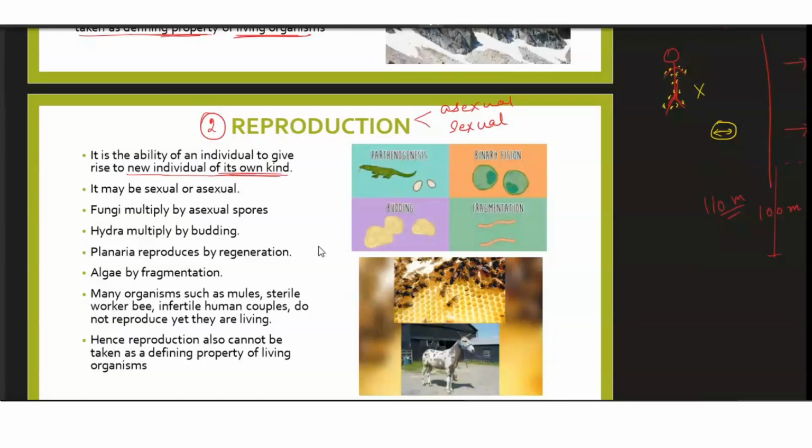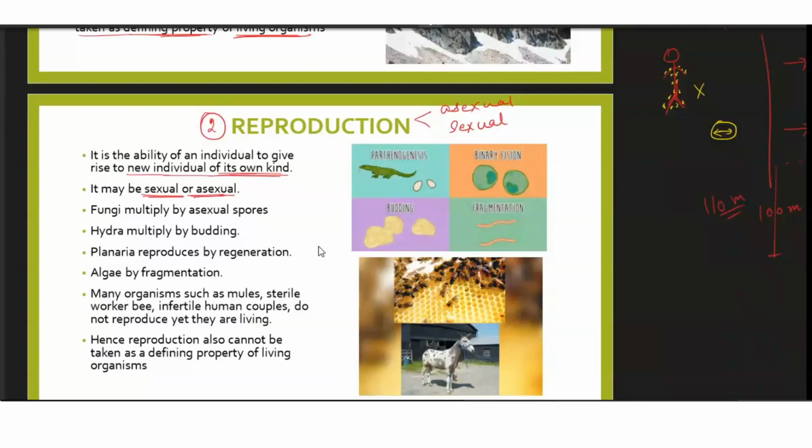Because what happens in reproduction? The new individuals which come are actually the replica of their parents only, isn't it? That is what reproduction is. So they will produce a new individual of its own kind. It may be sexual or asexual. So yes, it can be either a sexual mode where two parents will be involved, or it will be asexual where only one parent will be involved.